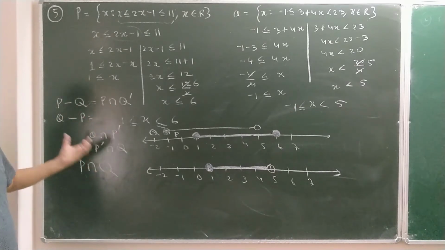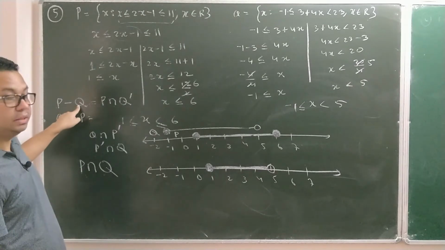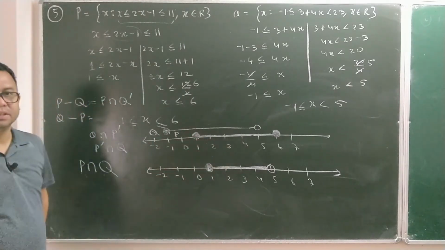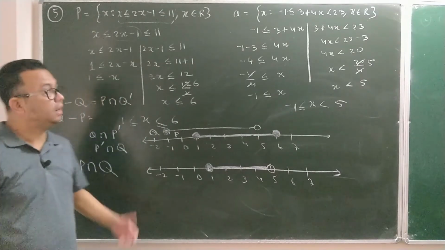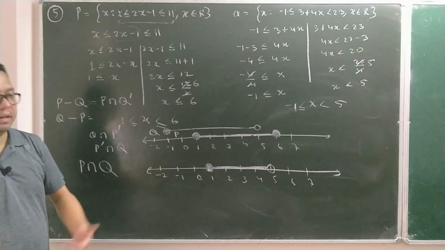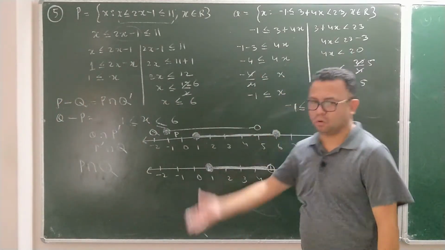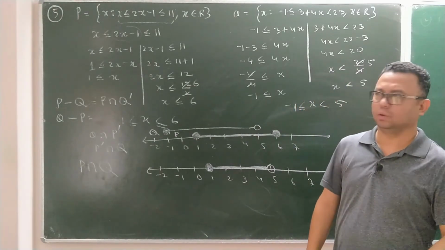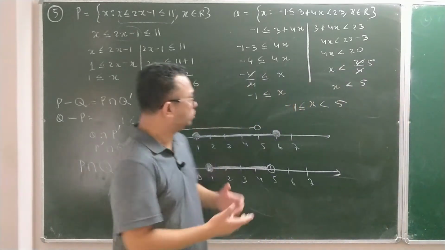So when you are asked a question like this, don't forget P minus Q means the portion which is present in P but not present in Q. This is a little different type of question than others, and if you scan through your previous ICC questions, you will rarely find this type of question. That's why I said don't worry if you have not understood this, because many of you will struggle with this type of question.